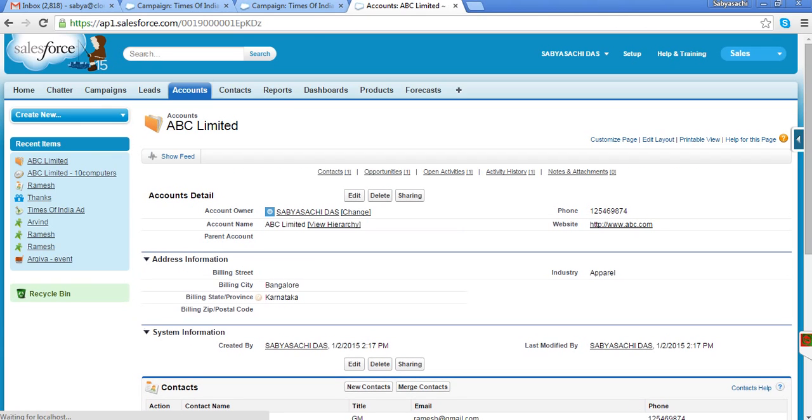Sabya: Opportunity, normally it is assigned to a salesperson, right? Absolutely. So not only opportunity, even account also. For an example, I am a salesperson and IBM is my account. So I am the IBM account owner.